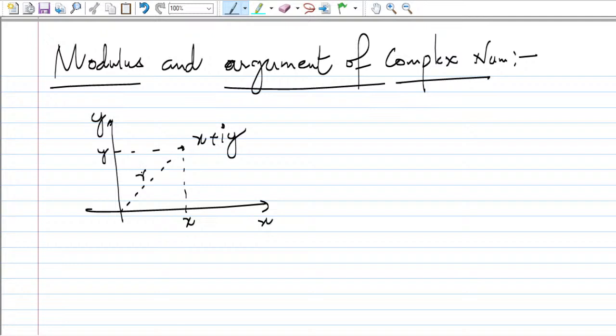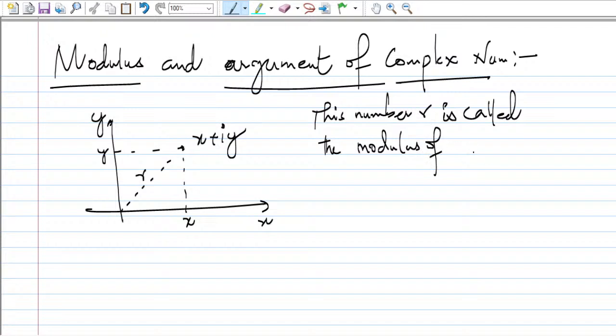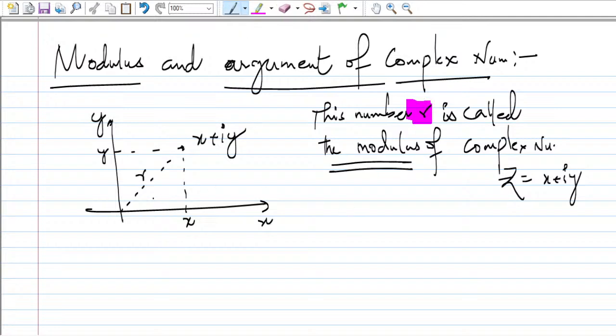The number r is called the modulus of the complex number z equal to x plus iota y.